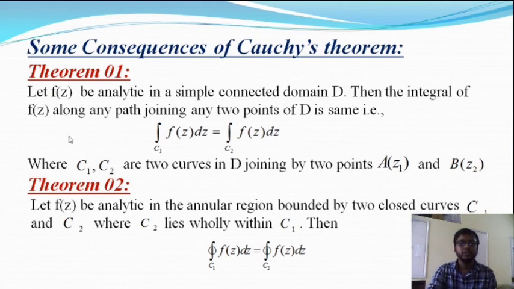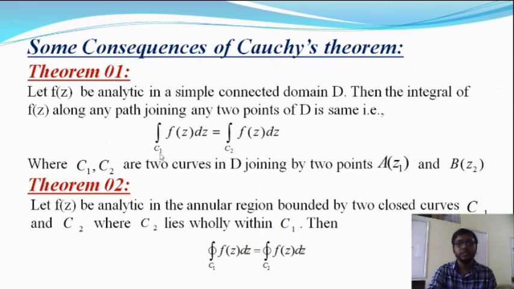That means, say there are two points A and B, and there are two curves, say C1 and C2, two different paths, but the beginning point and end point are the same for both paths. If f(z) is analytic, then for the different paths the integral values are the same.